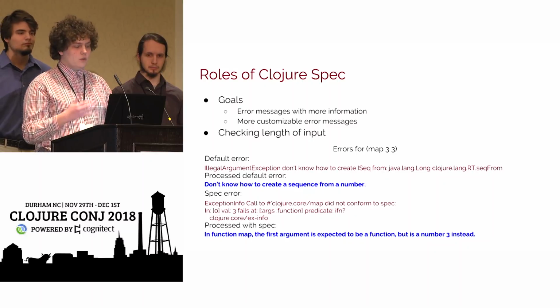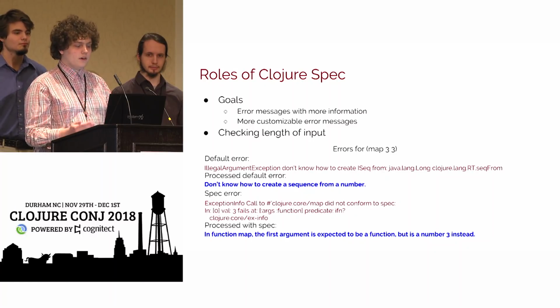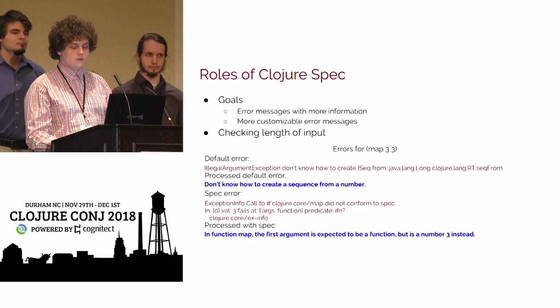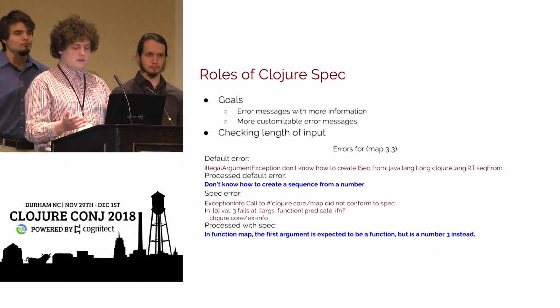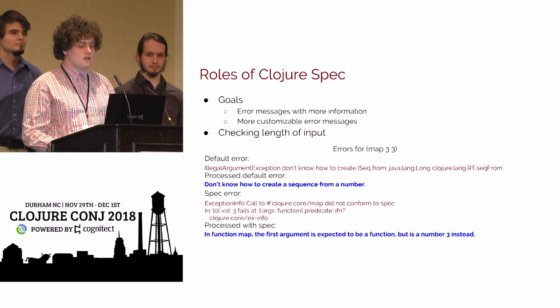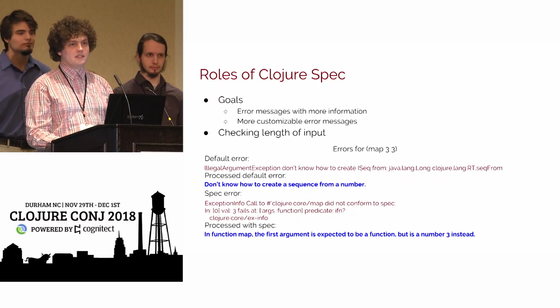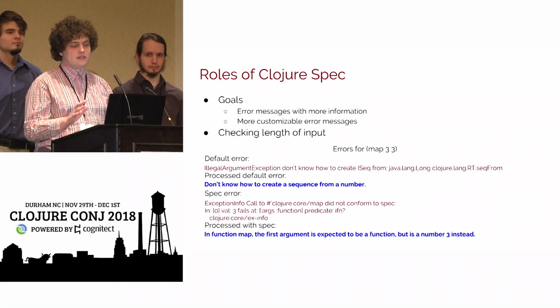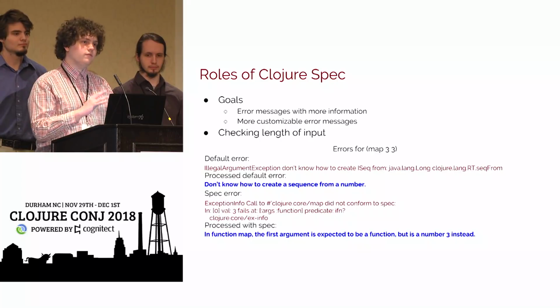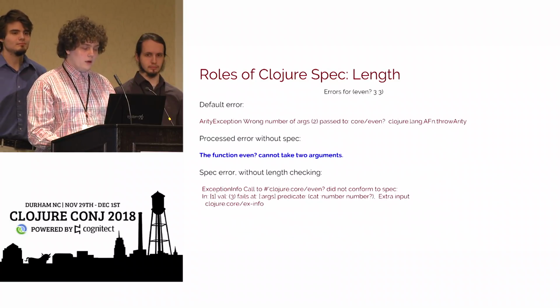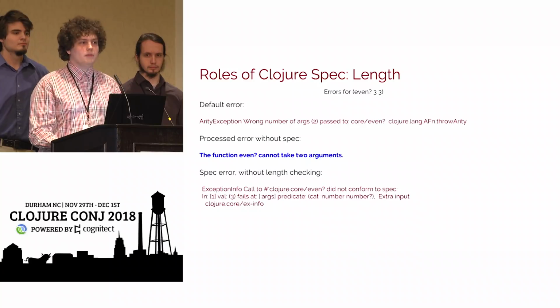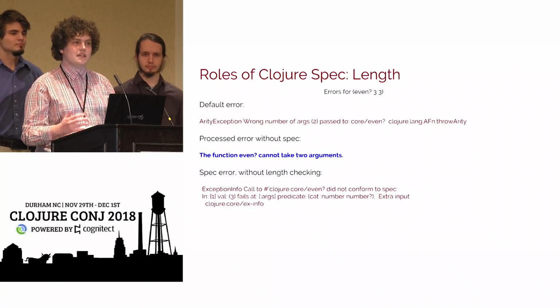So we've created spec errors for a variety of functions just to make it easier for beginners. In this case, we've made a spec for map. So now we get: in function map, the first argument is expected to be a function, but is number 3 instead. To a beginner looking at this error for the first time, that's going to be far more informative. Another really interesting thing about being able to use specs is the customization that you can do with them.